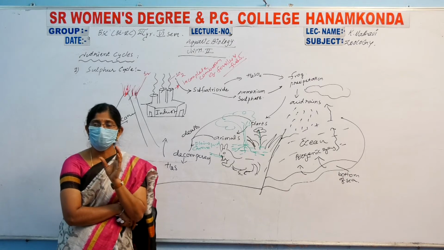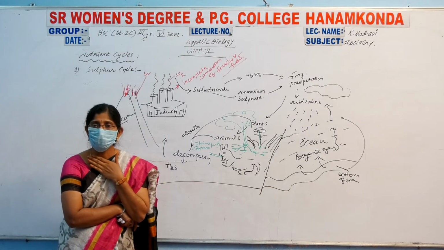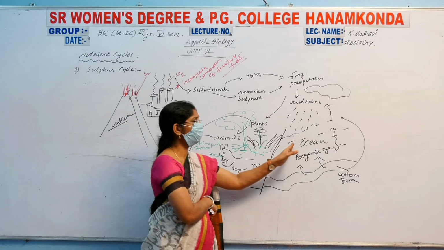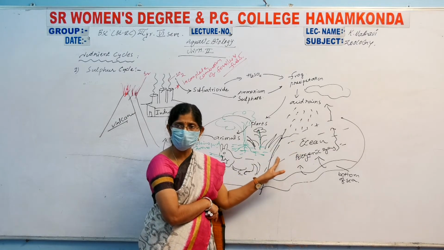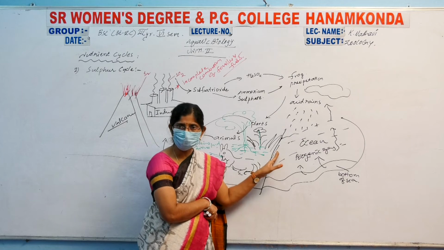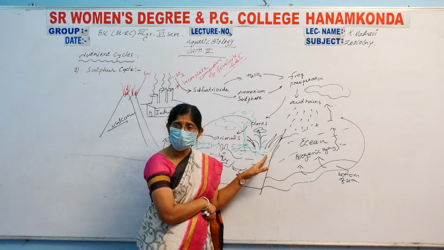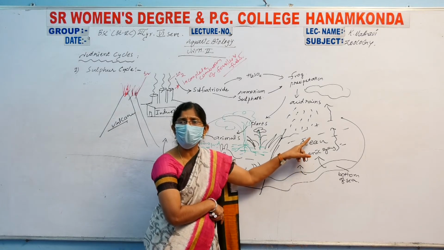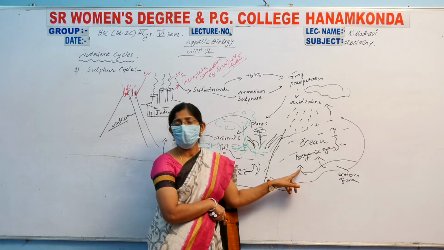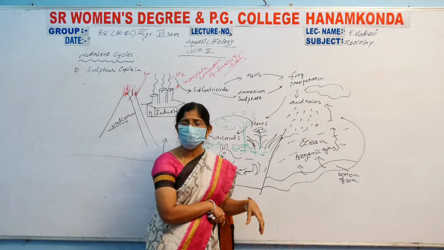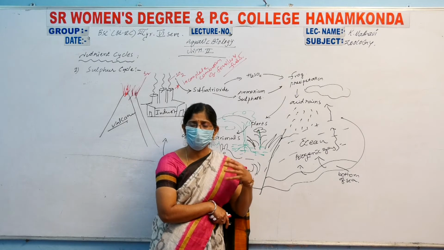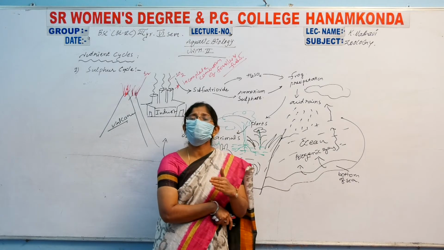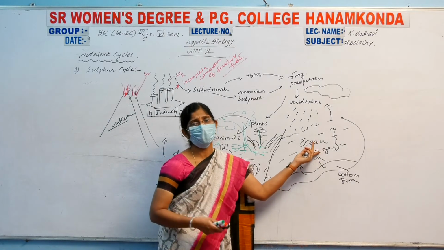Where the limits of sulfur available to the organisms are enough, it is fine. A small amount of sulfur is useful for the growth of aquatic plants in the aquatic regions, but when the sulfur percentage increases in the oceans, it acts to reduce the pH levels of the water. And unwanted growth of other plants, those plants utilize heavy oxygen. That's why the dissolved oxygen percentage decreases. It causes death of the aquatic organisms.